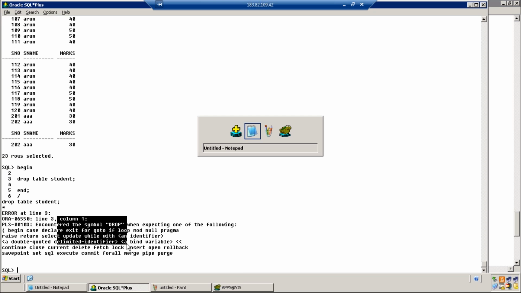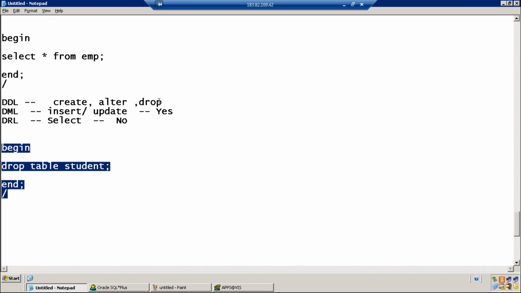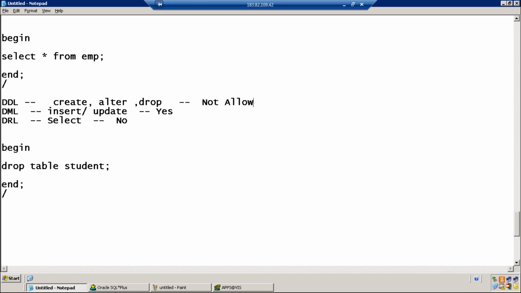Error. DDL commands not allowed. DML commands allowed. Data retrieval language command select, not allowed.